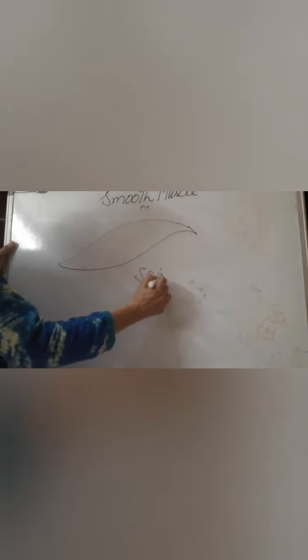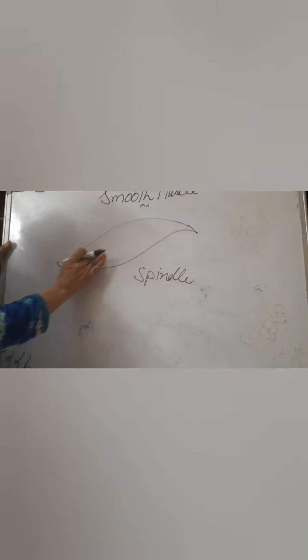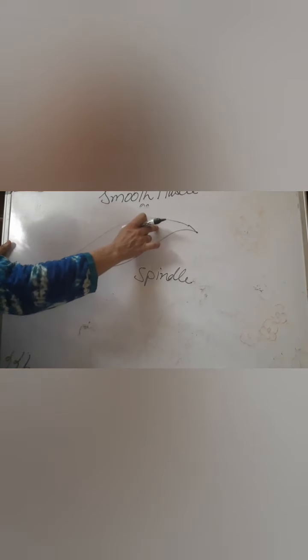And now, how does this muscle look? By making a diagram it would be clear. This muscle is spindle in shape. Spindle means pointed from the two sides, upper as well as lower. And this muscle, being smooth, has no striations present in between.